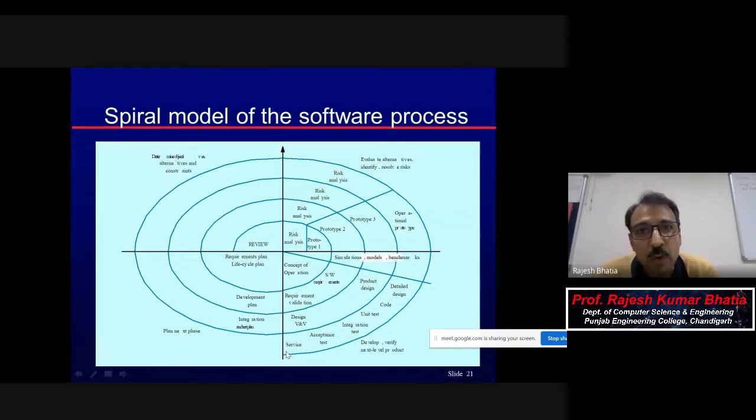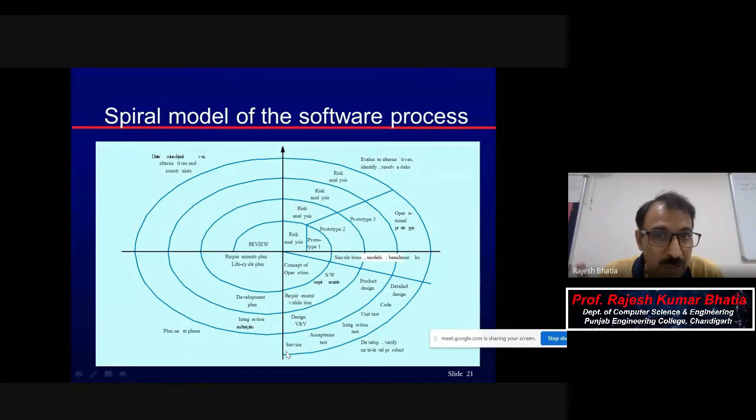So if it is 20 immediately expanded to 5 times, there is a risk in the way you are planning that project: that these many programmers are required, or these many man hours are required for testing, man hours for design, for all these. So that kind of risk is there.